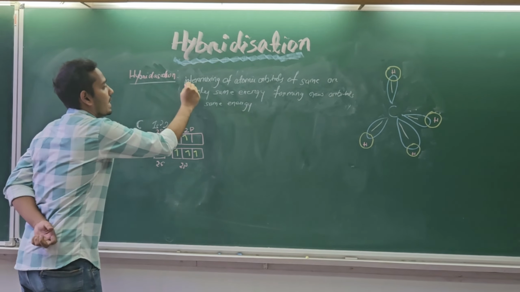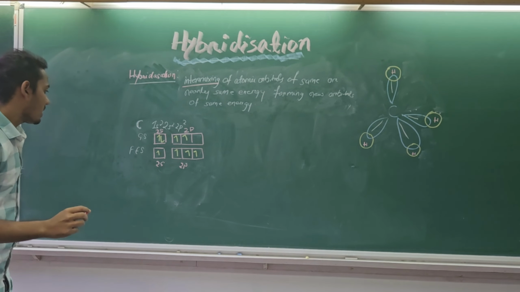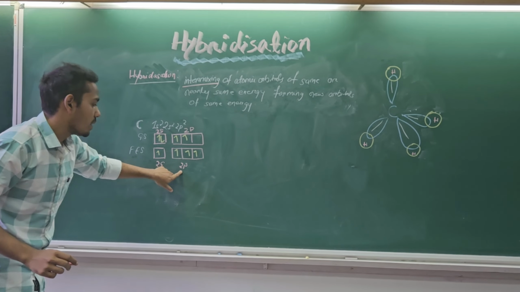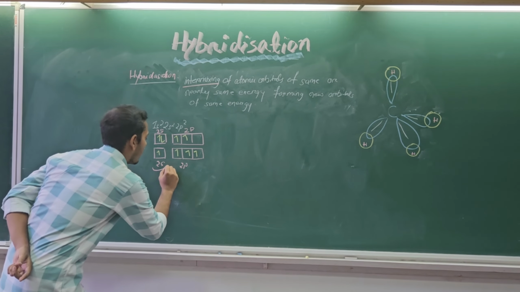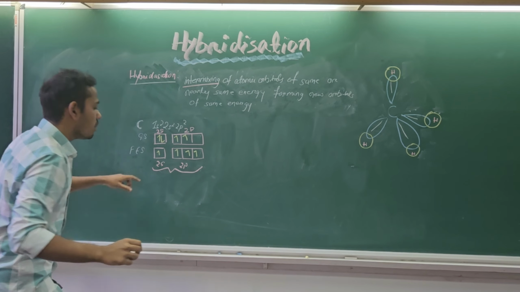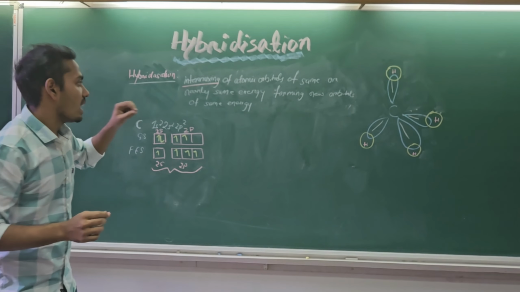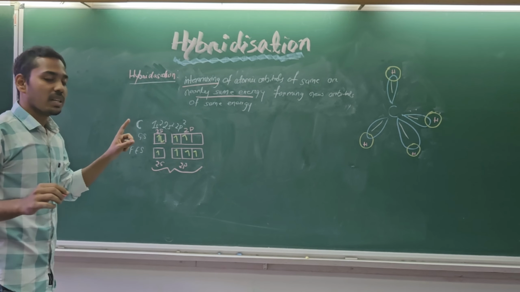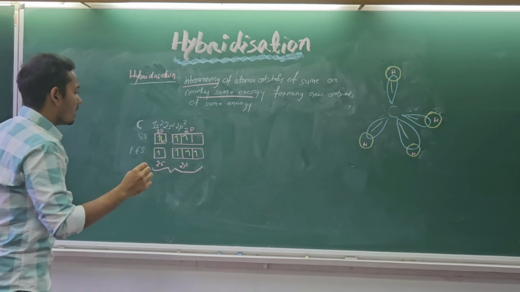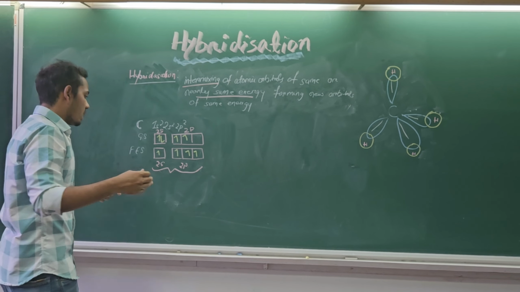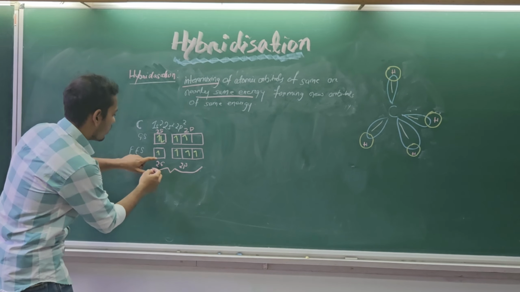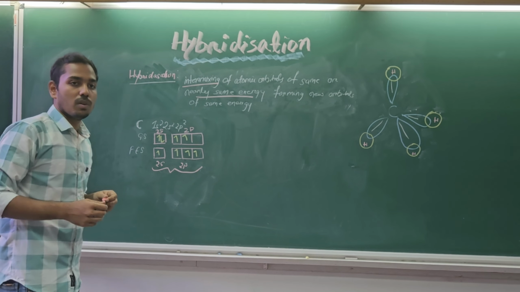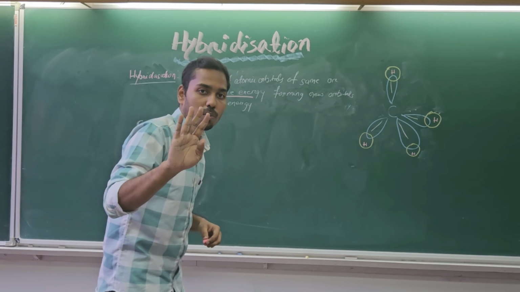Here first there is an intermixing. So what is going to happen is, in the first excited state, there is the presence of the 2s orbital and the 2p orbitals. Both of them are going to intermix with each other. And remember that they are intermixing because their energy is nearly same. Not exactly same but nearly same. So after the intermixing, they will give 4 new orbitals. Remember, one 2s orbital is mixing, three 2p orbitals are mixing. That results in the formation of 4 new hybrid orbitals.